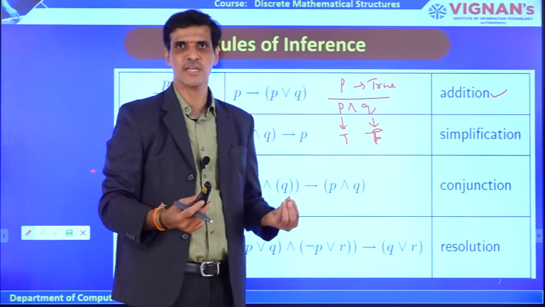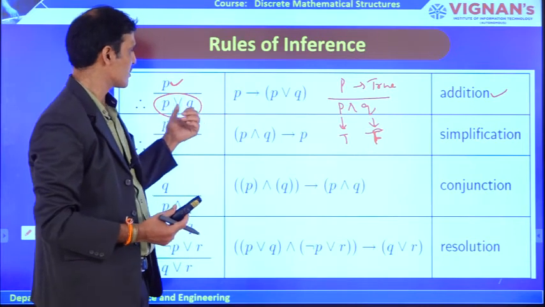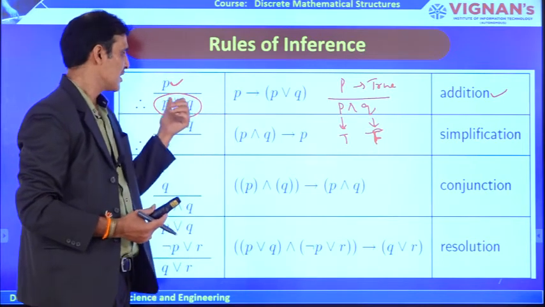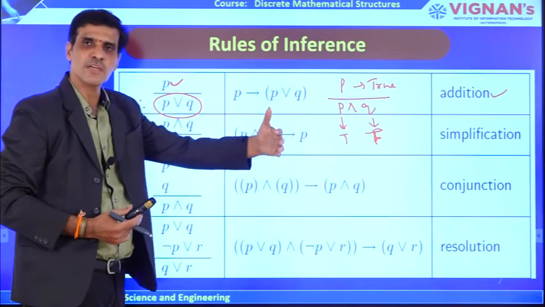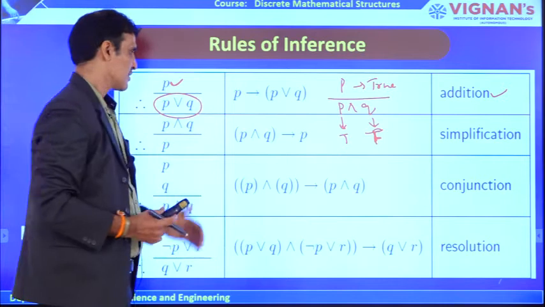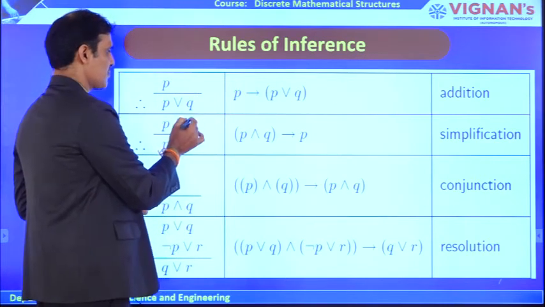But if one sentence is given to you, you can derive the disjunction of more sentences like this, because if at least one value is true, the entire sentence will give you the true value. That is why, in the second case, what he has taken here is called the simplification law.